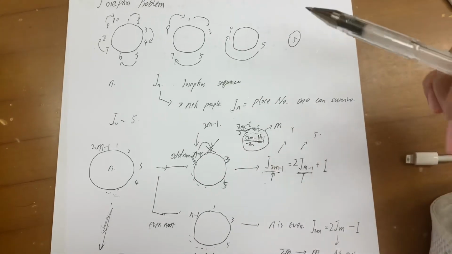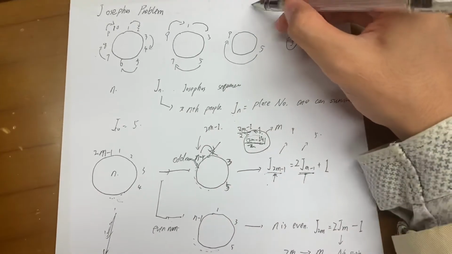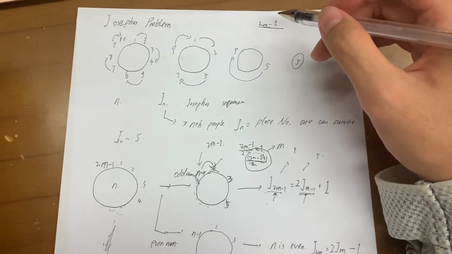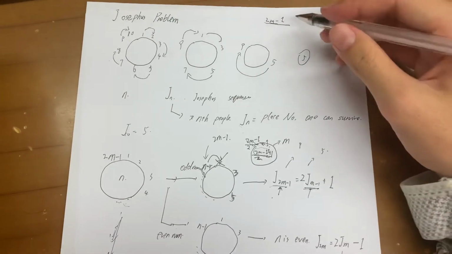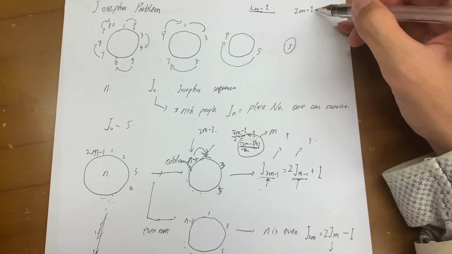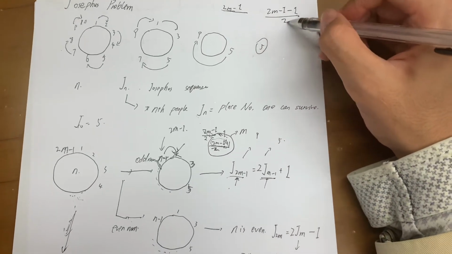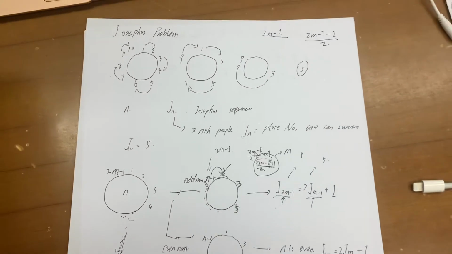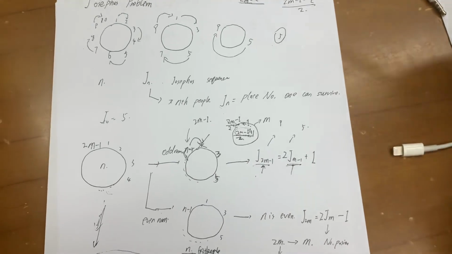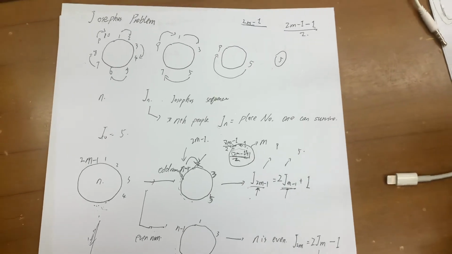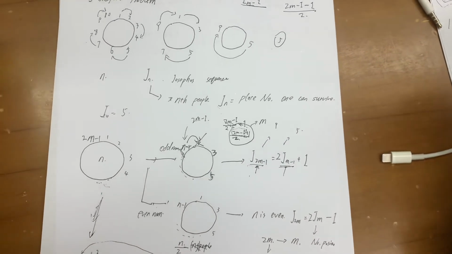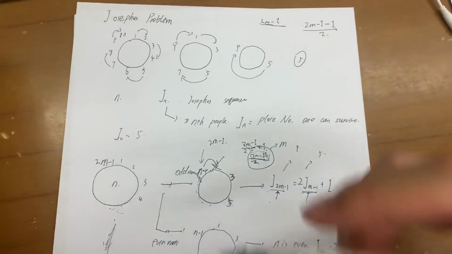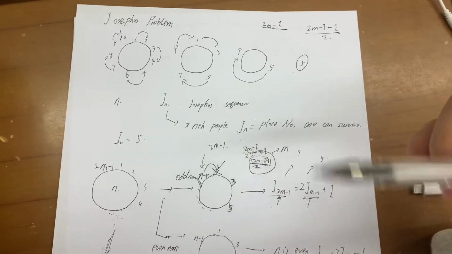Suppose m is still an integer and there are 2m minus 1, that is always an odd number. Then there are only 2m minus 1 over 2 subtract by 2 number of people. If there are 12 people, after recursion 6 are left. If there are 11 people, you take 11 minus 1, which is 10, then 10 divided by 2 is 5. So 11 people after committing suicide leave only 5.